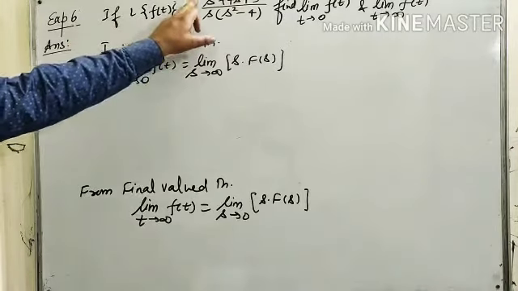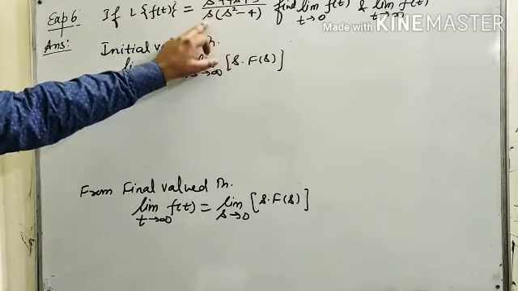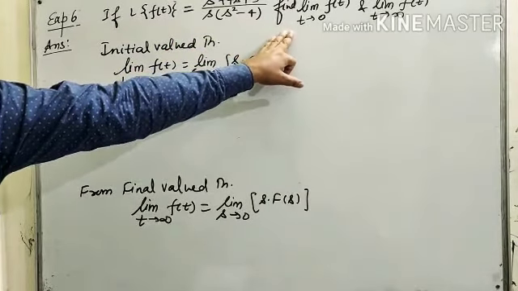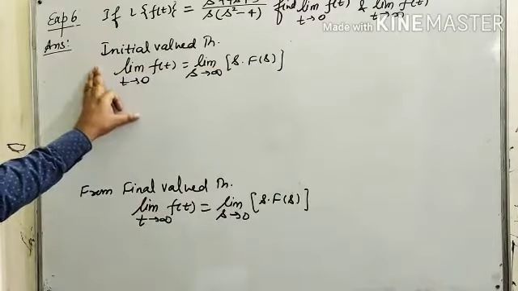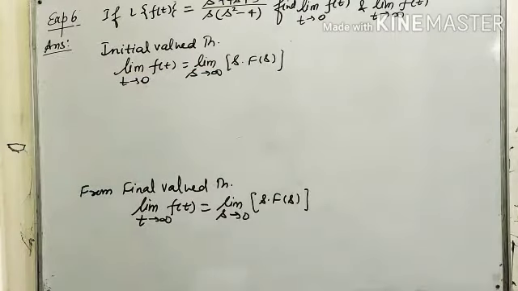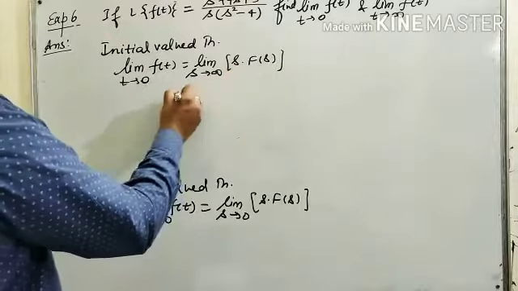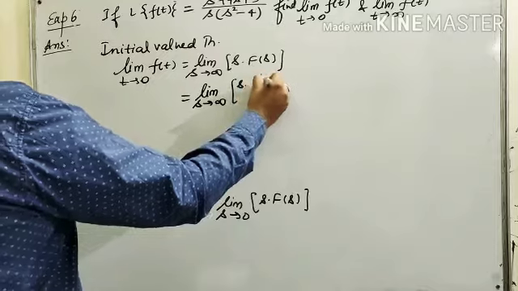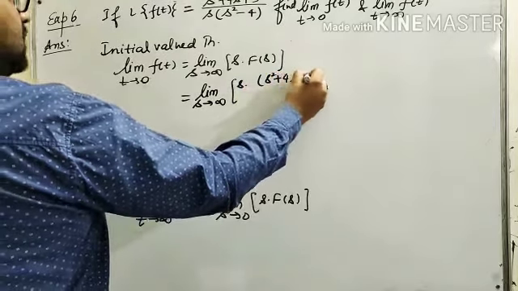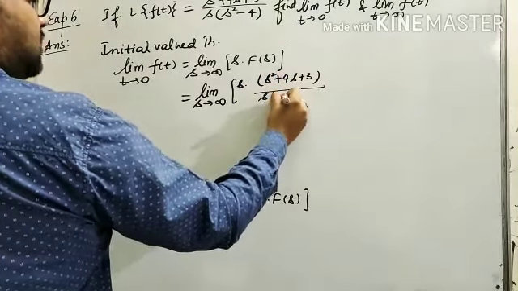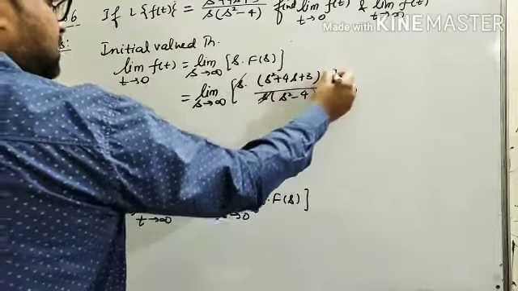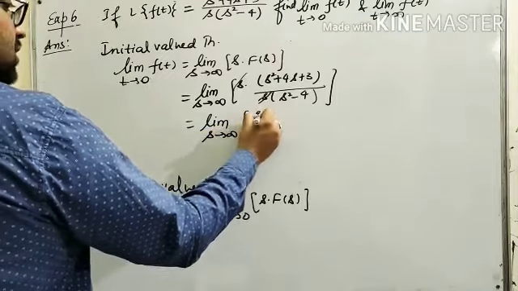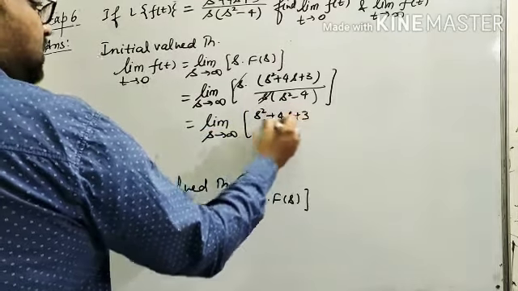If L{f(t)} is equals to (s square plus 4s plus 3) upon s into (s square minus 4), then find limit t tends to 0 f(t) and limit t tends to infinite f(t). So initial value theorem, limit t tends to 0 f(t) equals to limit s tends to infinite s into F(s). So which is equals to limit s tends to infinite s into (s square plus 4s plus 3) upon s into (s square minus 4). So it is cancelled, which is equals to limit s tends to infinite (s square plus 4s plus 3) upon (s square minus 4).